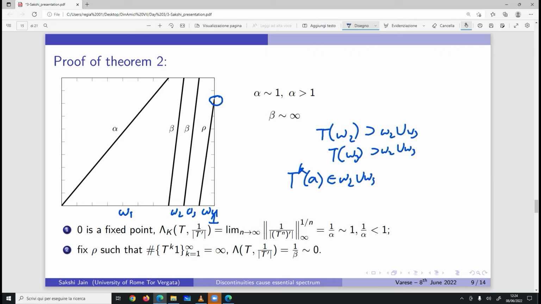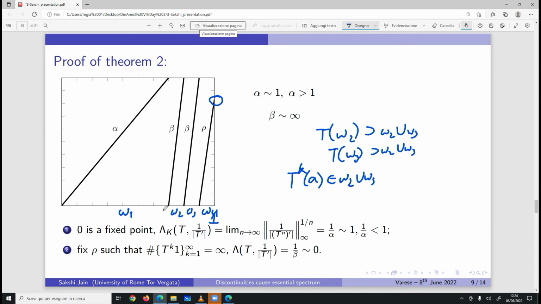If so is the case, since 1 is the non-trivial discontinuity and our lower bound really works on non-trivial discontinuities, lambda is given by 1 over beta, and since beta is as close to infinity as we want, 1 over beta will be as close to 0 as we want. So the difference between Keller's estimate of essential spectral radius and our bound would be as close to 1 as we want. So they are not exactly the same quantities, and they can be made as far apart as possible within the range of 0, 1. But okay, this is true that these two quantities are different, but the question would be really, could there be Banach spaces which respect this bound?